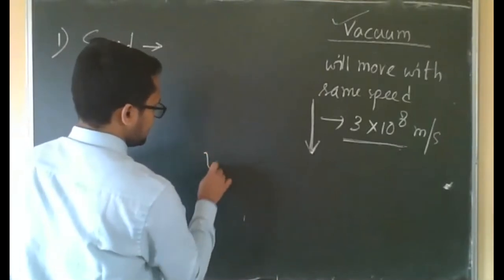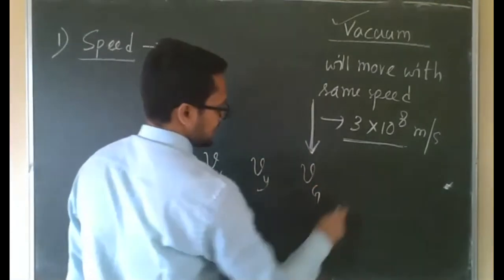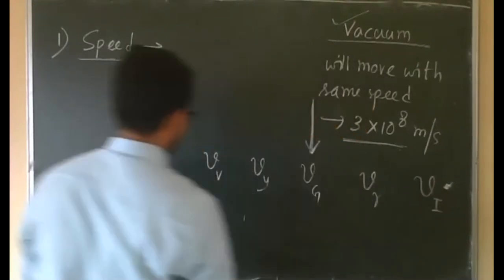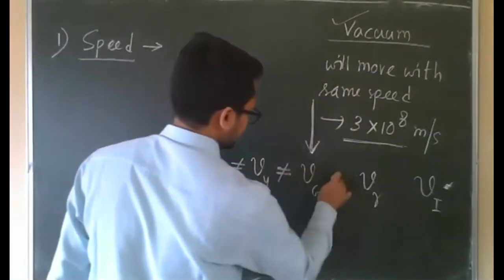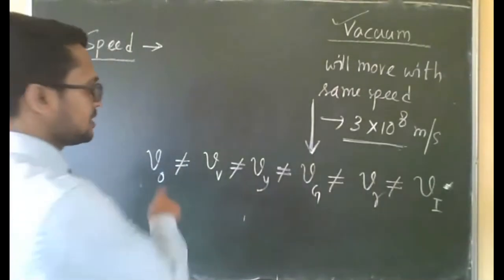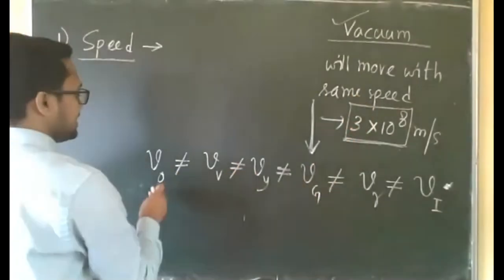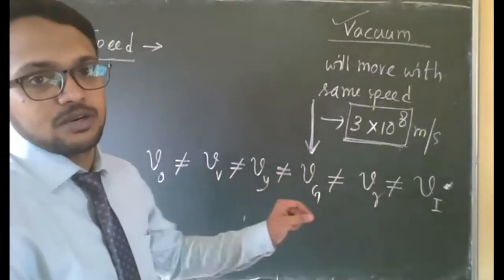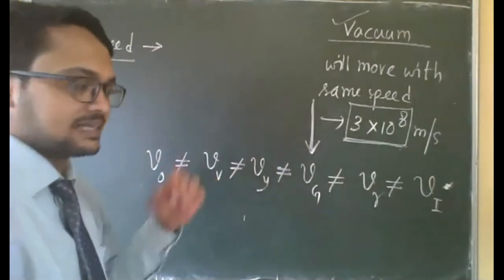That means the speed for violet, speed for yellow, speed for green, speed for red, speed for indigo, speed for orange, all the color speeds will be different. They will not be equal in any other medium. In vacuum their speed will be the same, and the value is this. In any other medium their speed will be different from each other.